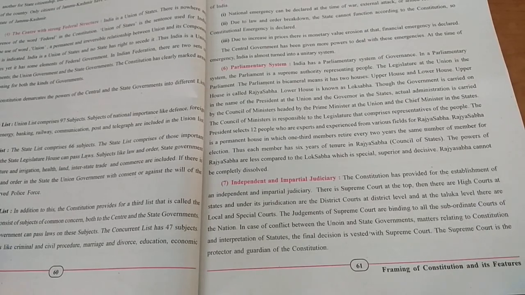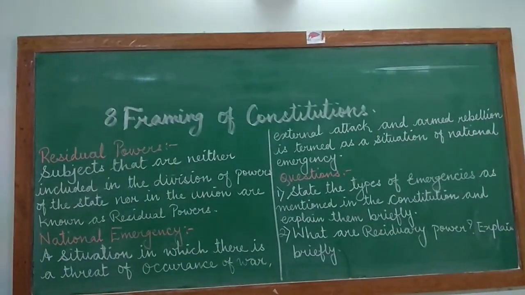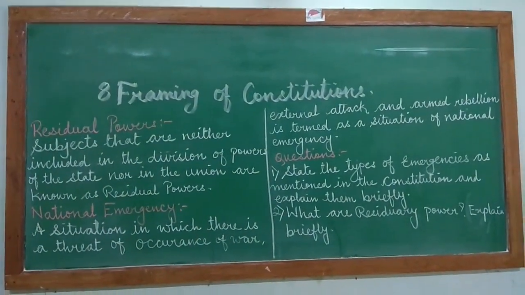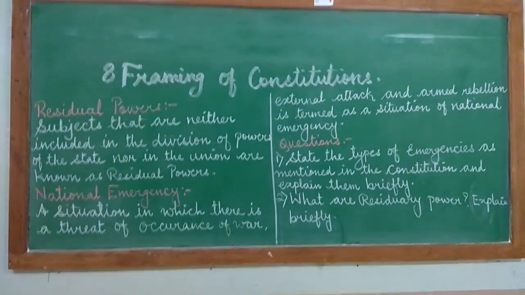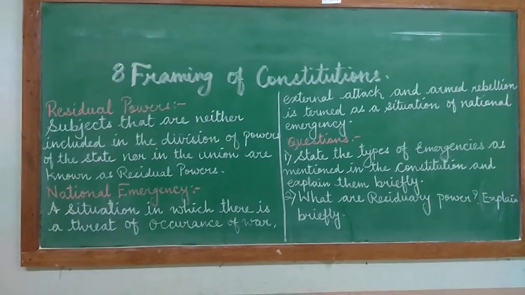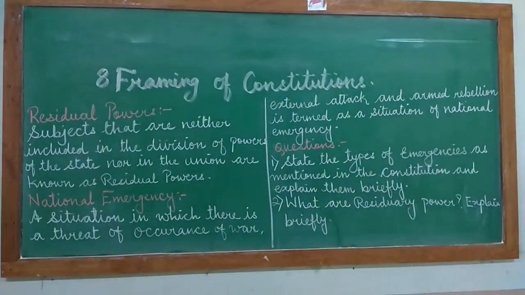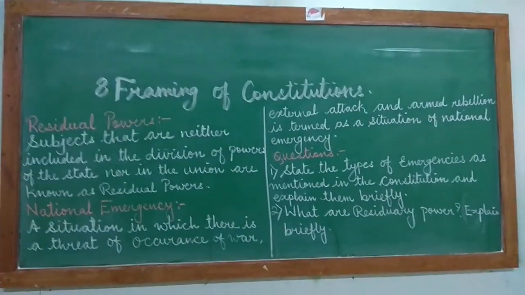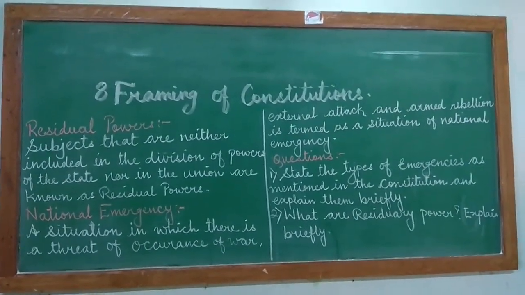I will show you the board and I will also send you the image of the board. Students, have a look at the board. I have written about the residual powers and the national emergency. I only wrote about the national emergency, but I have explained well about the national emergency, financial emergency and the constitutional emergency. I suppose you understood it well. I have given you 2 questions to be answered. You have to answer them in brief. They are 3 marks questions. Therefore, write them in point form.